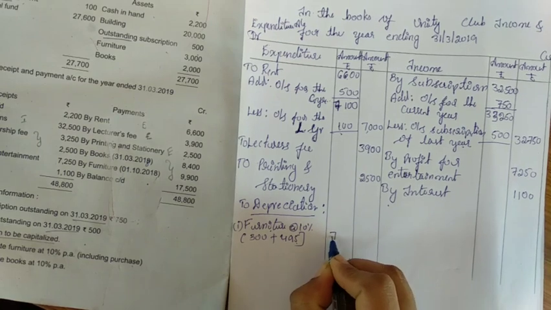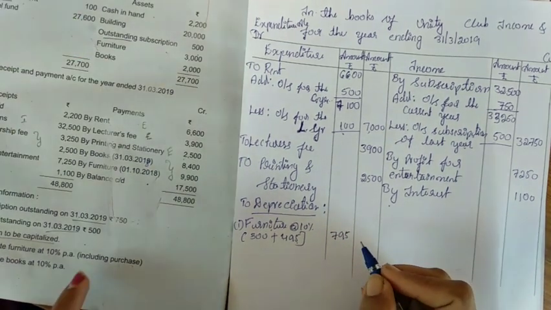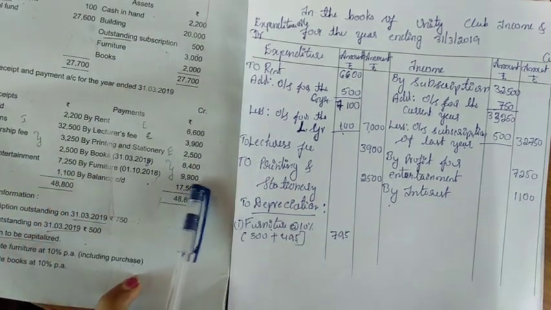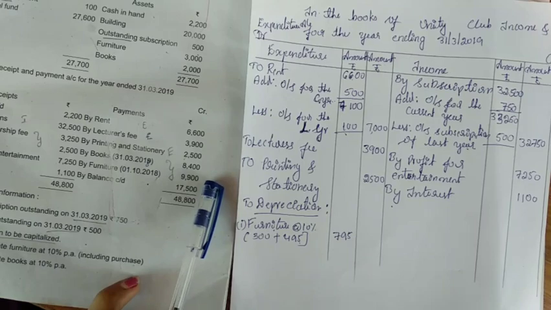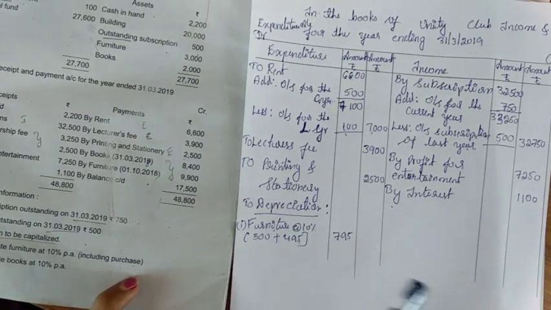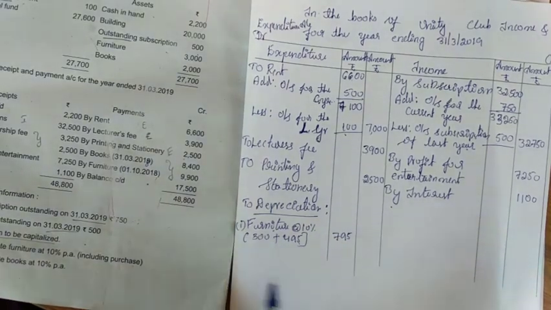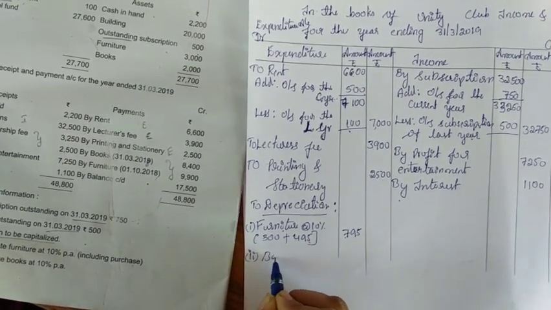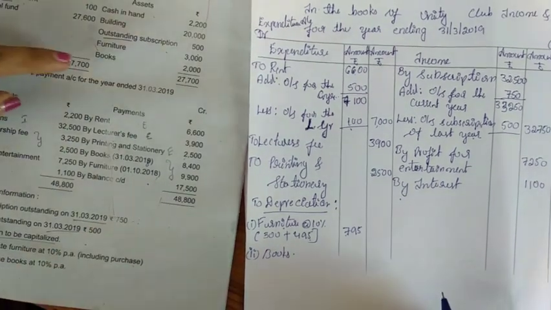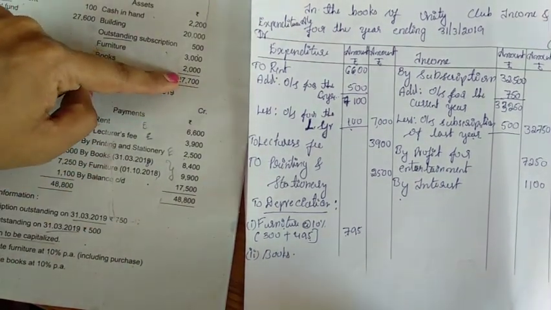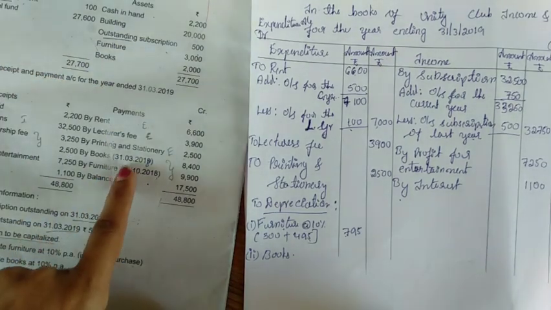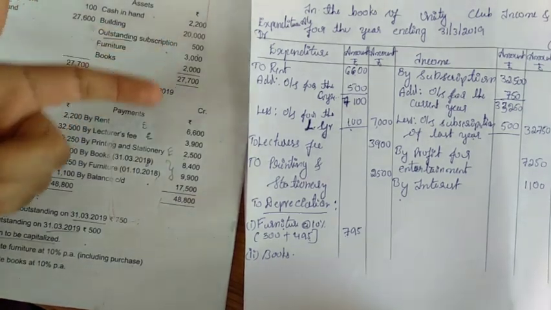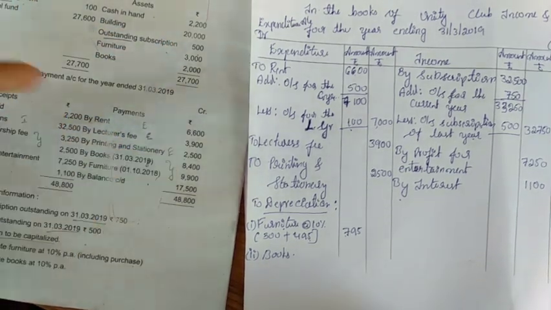Okay, they mentioned including purchase. So the opening balance, and here 9,900 means additional furniture purchase. For that we wrote 795 rupees. We calculated that much. Second asset is books. You can observe here the opening balance for the book, 2,000 rupees. Here we have books 31st 2018, 8,400.